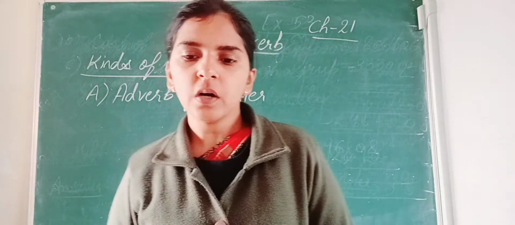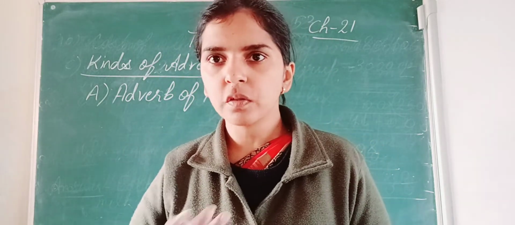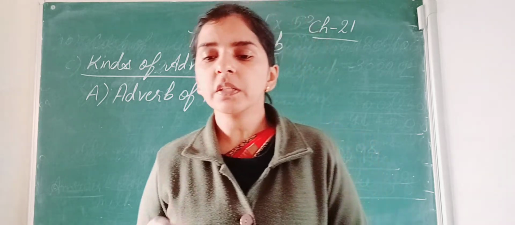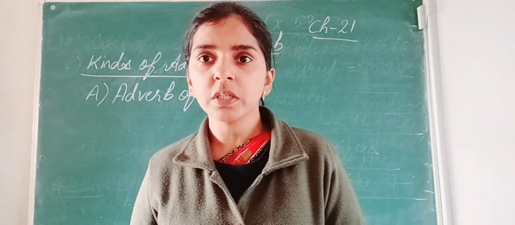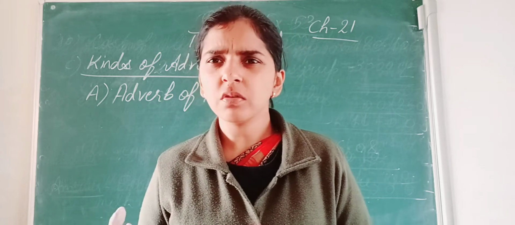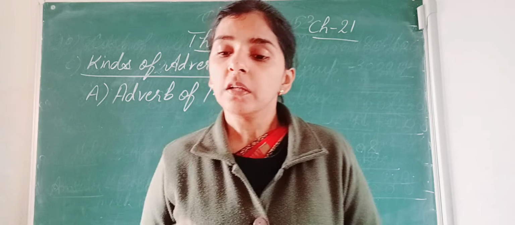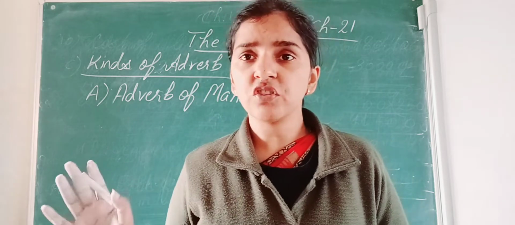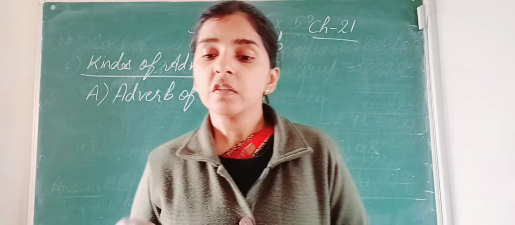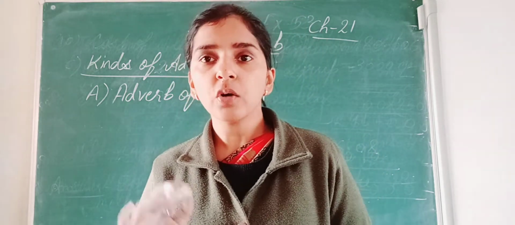So let us see the words. These girls walk slowly. How are they walking? Slowly. They waited patiently. How are they waiting? Patiently. This boy writes badly. How is he writing? Badly. They spend their money foolishly. How are they spending their money? Foolishly. She speaks quietly. How does she speak?